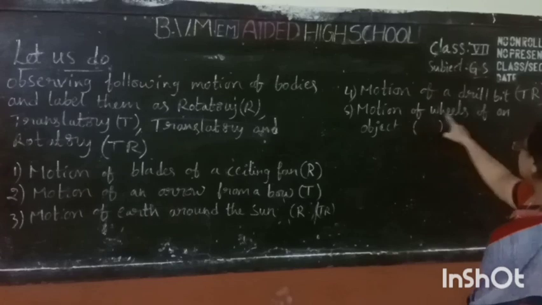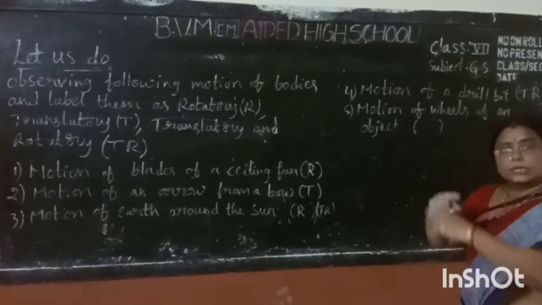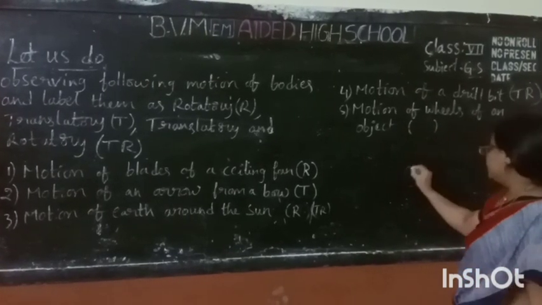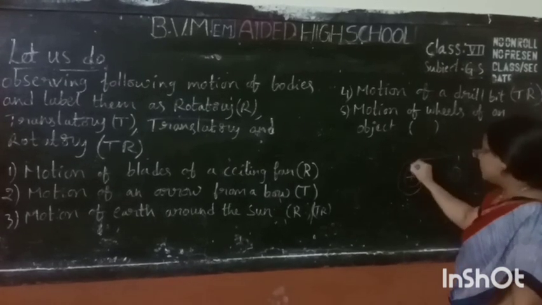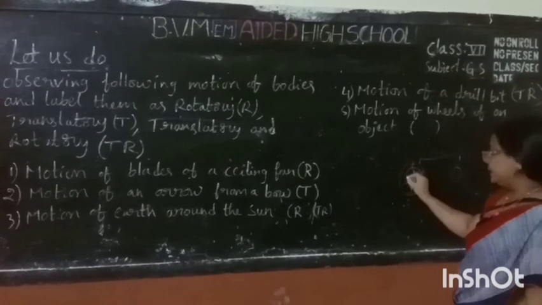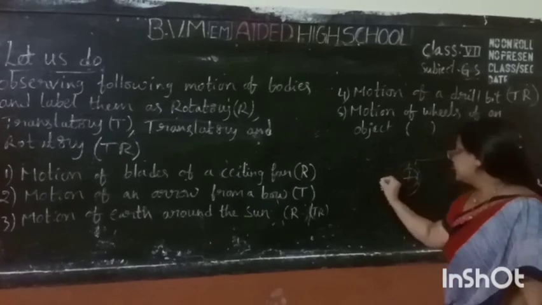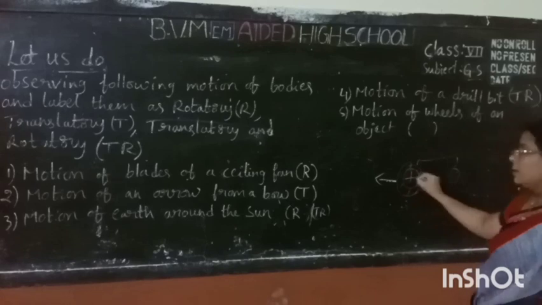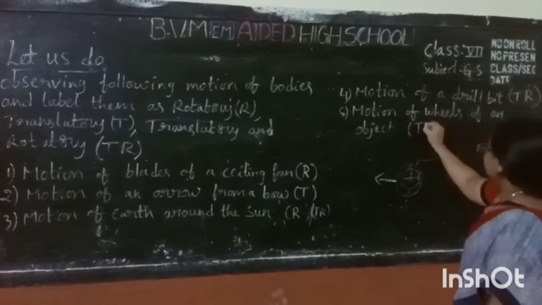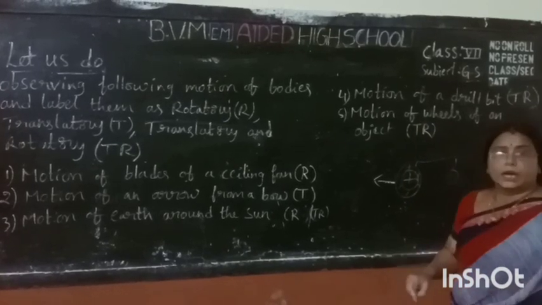Okay, motion of wheels of an object. If we take a bicycle, the motion of its wheels goes straight and also turns itself. So it is marked as TR. Do you understand?